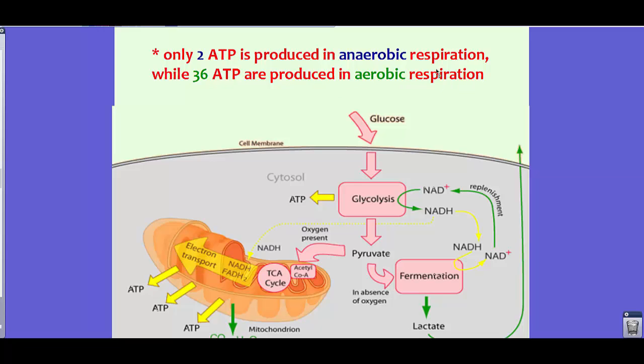So aerobic respiration really is your day-to-day loveliness. You really want aerobic respiration. We work best with oxygen. That's just the kind of beast we are. However, in situations that require you to get some sort of energy, anaerobic respiration is available for you. So you do get small bursts of energy that way as well.